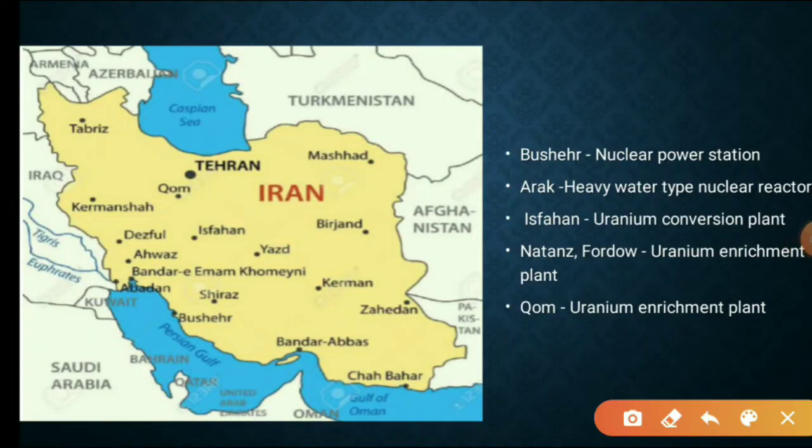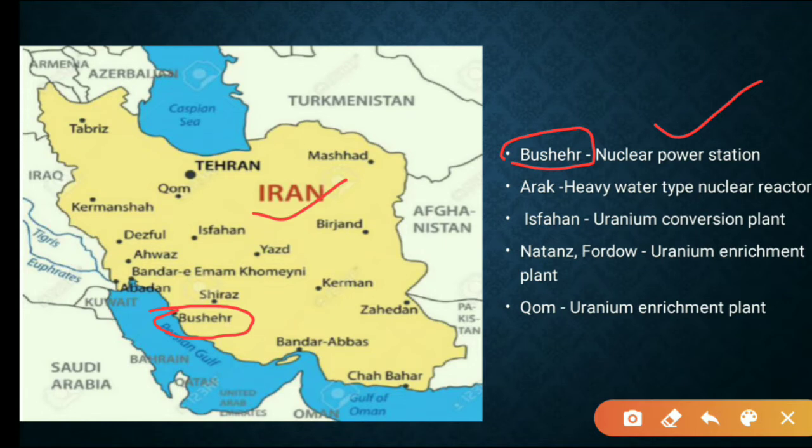The next country which we are going to discuss is Iran. So Iran was in news because of many instances, because of the tank wars and important nuclear power stations that are located in Iran. That is Bushehr. Bushehr is a nuclear power station. See, if you can see, it is on the coast of Persian Gulf, Bushehr.